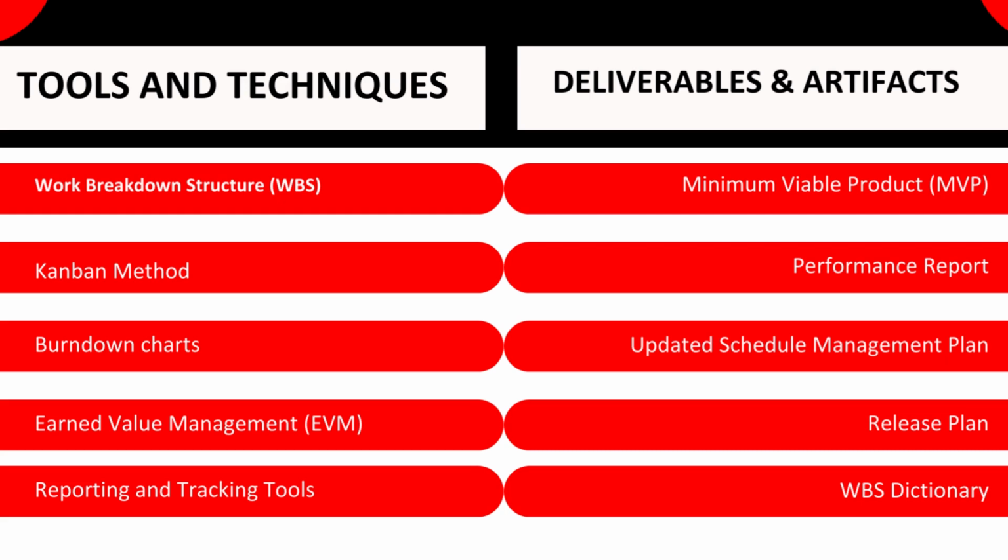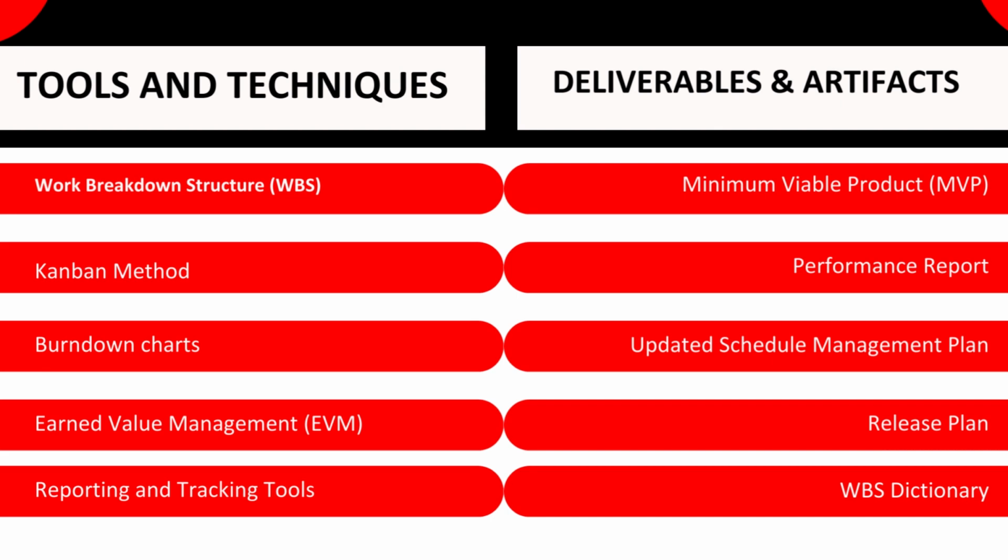For example, the software development team creates a CFD for the new mobile app. The CFD shows the number of work items in each column of the Kanban board over time. The team uses the CFD to identify bottlenecks and to track the progress of the work. Burn-down charts. A burn-down chart is a graphical representation of the work remaining on a project over time.